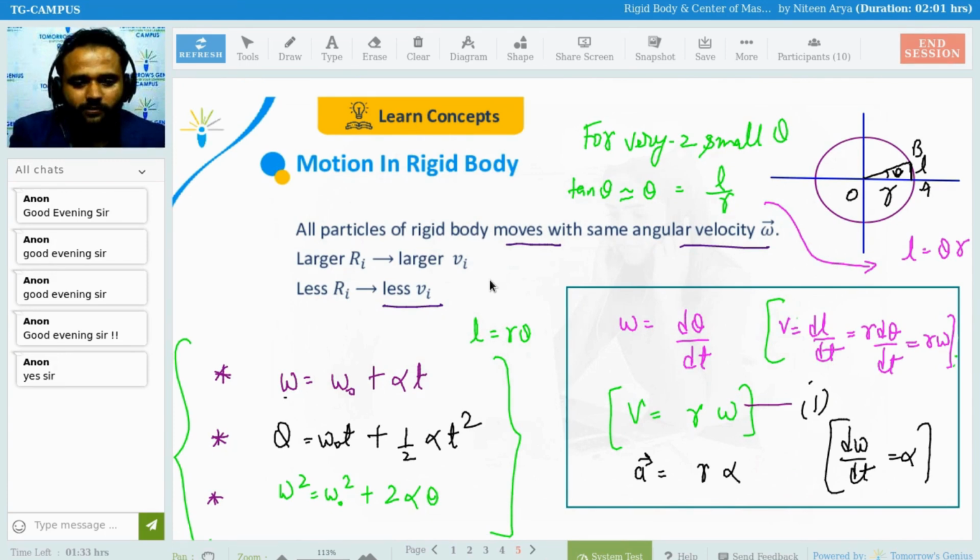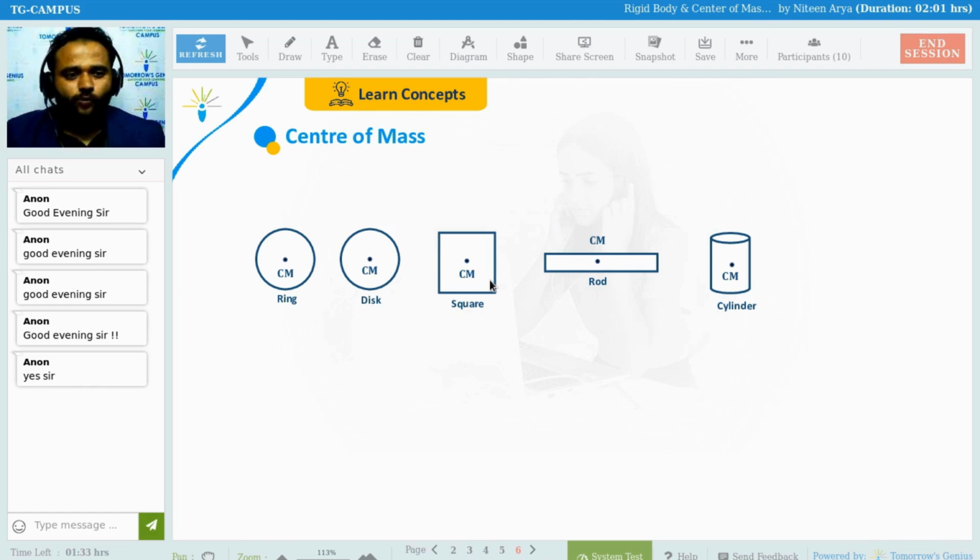Clear? So that is your motion in a rigid body. Next thing is center of mass. So basically what is center of mass? As we already know, rigid bodies are made of components, and even those components are made of a very large number of point mass particles. So finding mass, acceleration, position vector, displacement, velocity, force, and so on for each different particle is a troublesome thing. It is very time taking, and kind of impossible to do the mathematics of that.